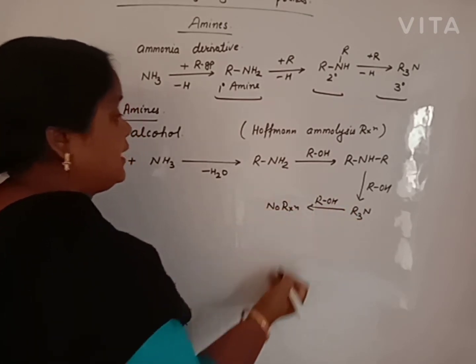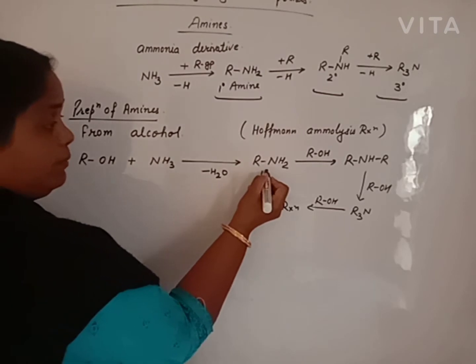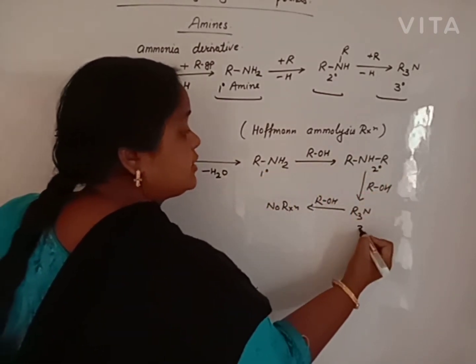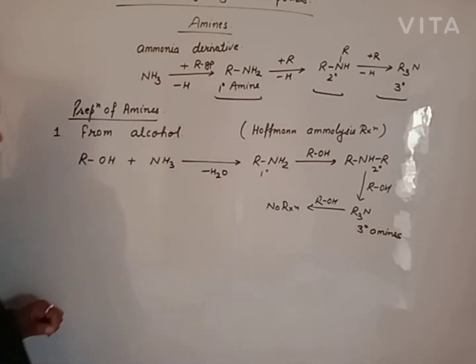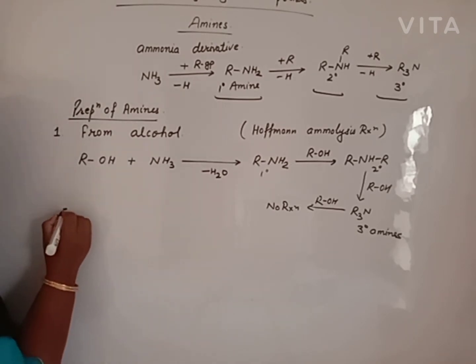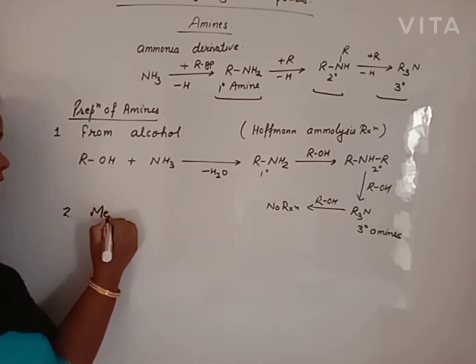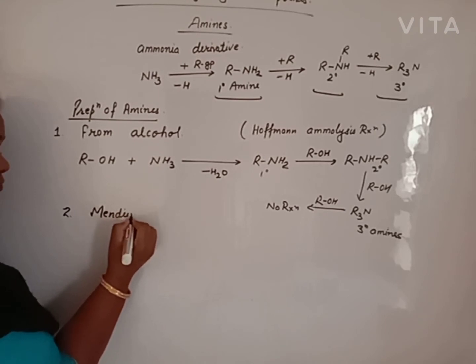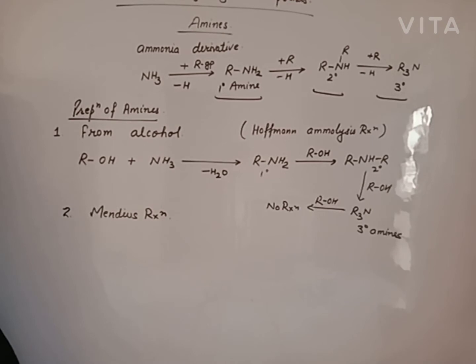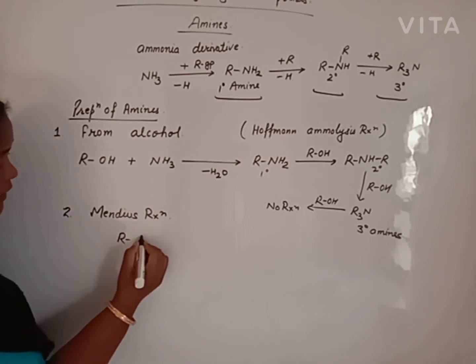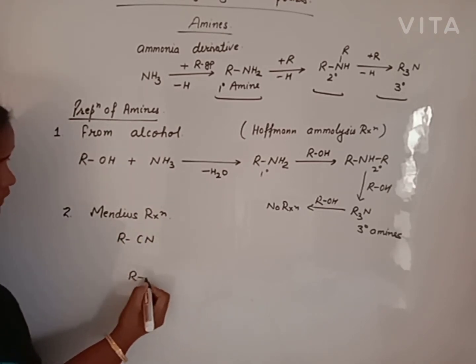That means from alcohol we can prepare primary amine, secondary amine and tertiary amine, but quaternary ammonium salts cannot be obtained. The next important method is the beta Mendius reaction, that is reduction of a cyano or isocyano group. Beta, we have a cyano group or isocyano group.